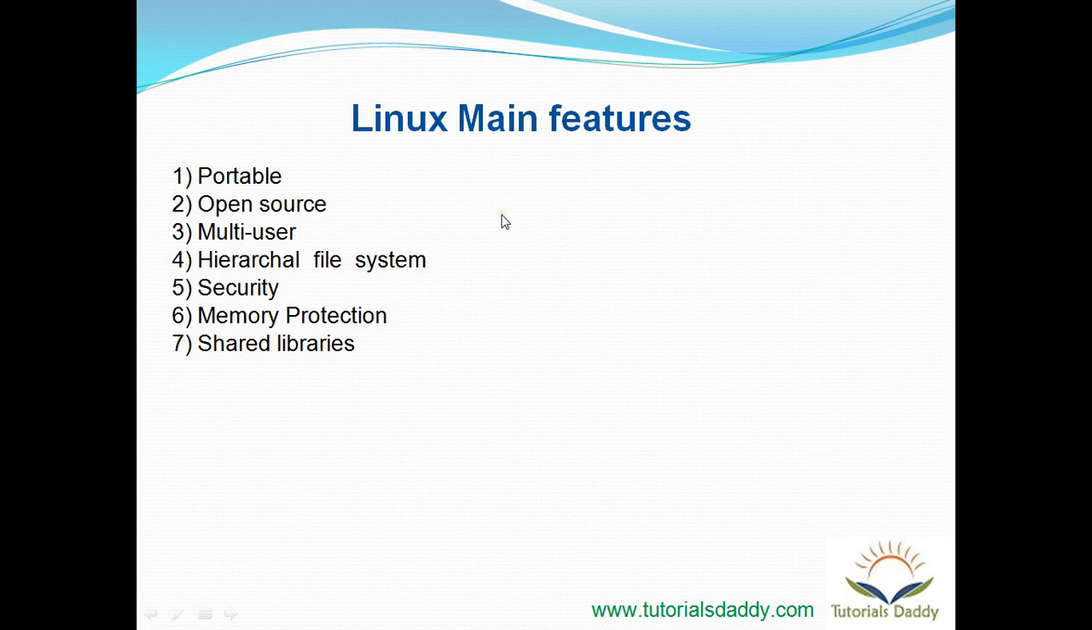So the first slide shows the Linux main features, which lists out all the features supported by Linux. The first feature is portable. Linux believes in portability, like Linux runs on multiple hardware platforms. Linux runs on Intel platform, Linux runs on Qualcomm platform, Linux runs on Samsung platform, Linux runs on Broadcom platform, so it supports multiple platforms. This is a very good feature supported by Linux.